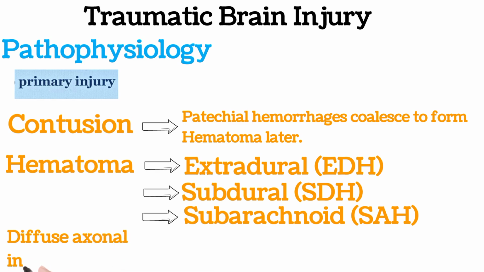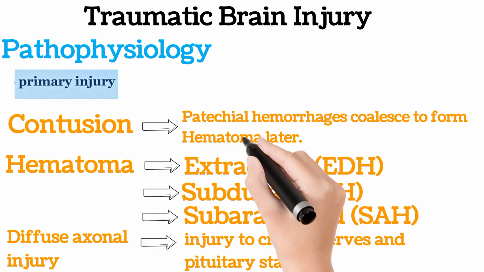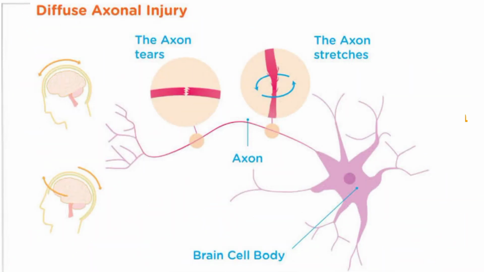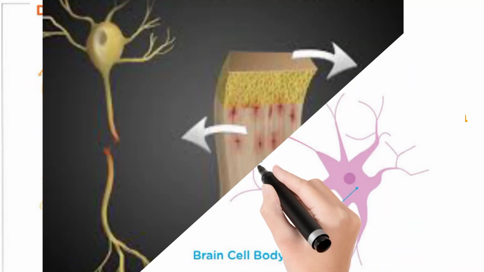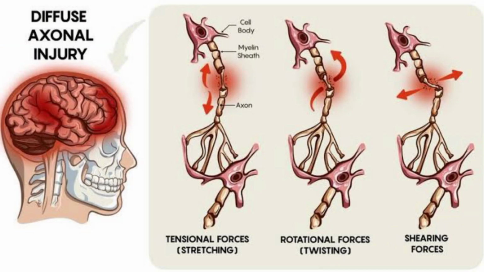Then comes diffuse axonal injury. It includes injury to cranial nerves or pituitary stalk. It is the most common pathological feature in traumatic brain injury and it is not visible on CNS imaging. It's caused by rotational acceleration of brain tissue which produces shear forces leading to swollen and disconnected axons which ultimately lead to diffuse neuronal dysfunction.